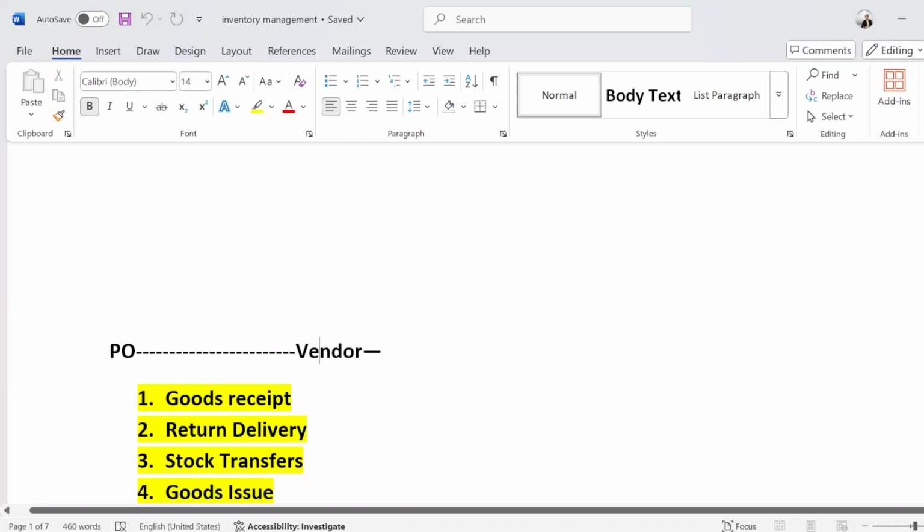He will send the goods with an inbound truck. Let's suppose we created a purchase order for raw material and sent it to the vendor or supplier. The vendor sends the goods in an inbound truck. We are using two terminologies here: inbound truck and outbound truck. An inbound truck takes goods or material from vendors into our company's premises.